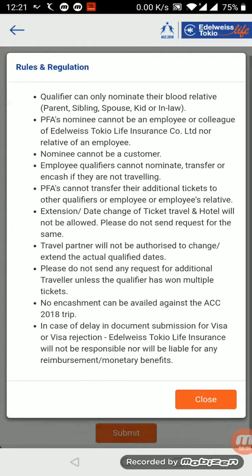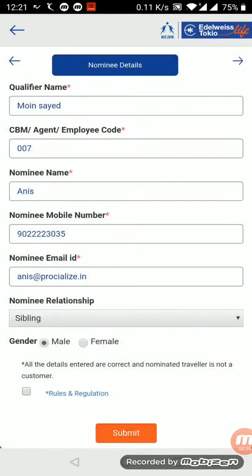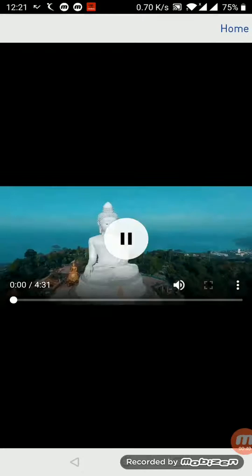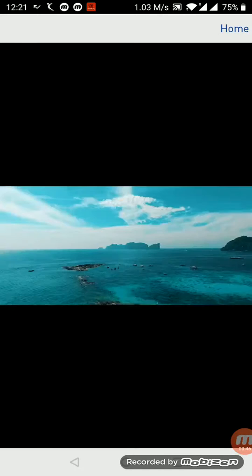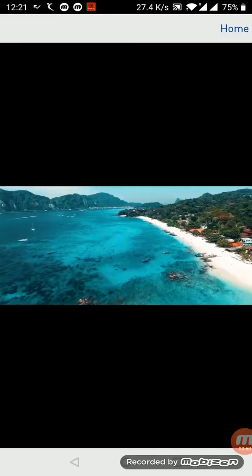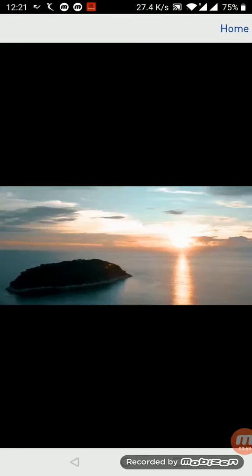view all the rules and regulations. Just read it out once, give it a glance, click on close, checkbox, just submit. When you submit, you will be getting a video, a generic video for qualifier, nominee, or neither, both. If you don't want to travel, it will be giving you a generic video which you can see and have a feel of the page.